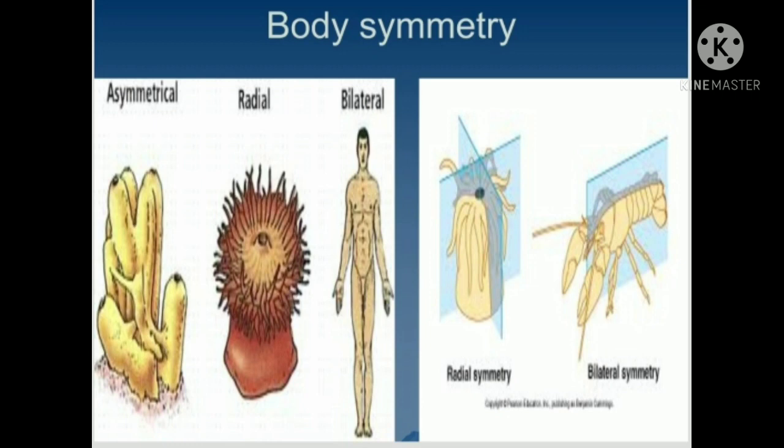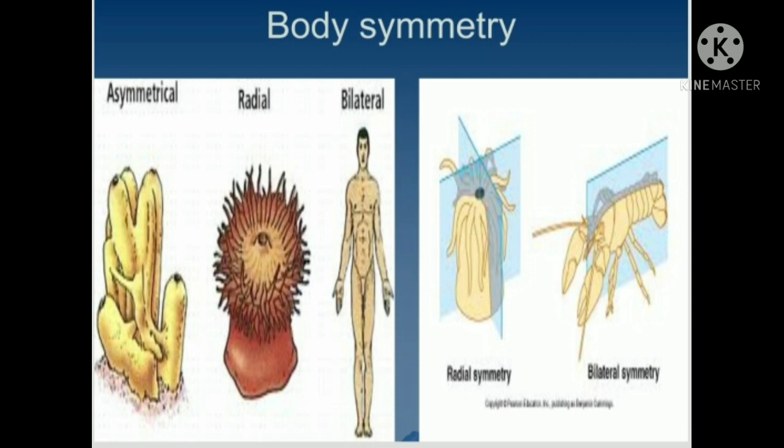Now the next one is body symmetry. Symmetry means similarity in shape, size and number of parts on the opposite side of a median line. On the opposite side of a median line. Okay. It implies that the two halves obtained by drawing an imaginary line along the different planes are symmetrical, similar and identical.